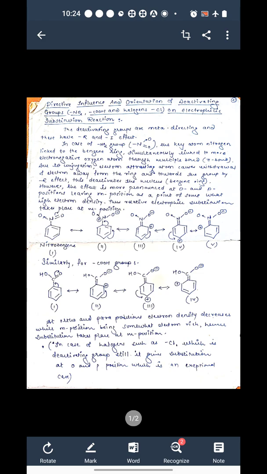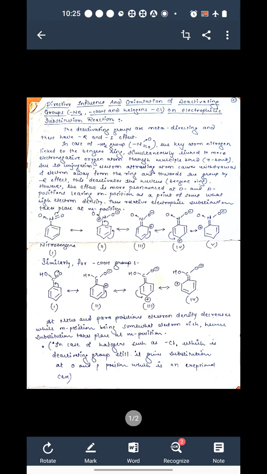The second example is of COOH group. You can see here this is benzoic acid, where the benzene ring is attached to the COOH group. Again, as oxygen is more electronegative than carbon, it attracts the lone pair of electrons and becomes negatively charged, while the carbon becomes positively charged, and therefore the pi electrons from the benzene ring get shifted, and now the benzene ring carries positive charge, and delocalization of that positive charge takes place here. Here also we are having 4 resonating structures of benzoic acid.